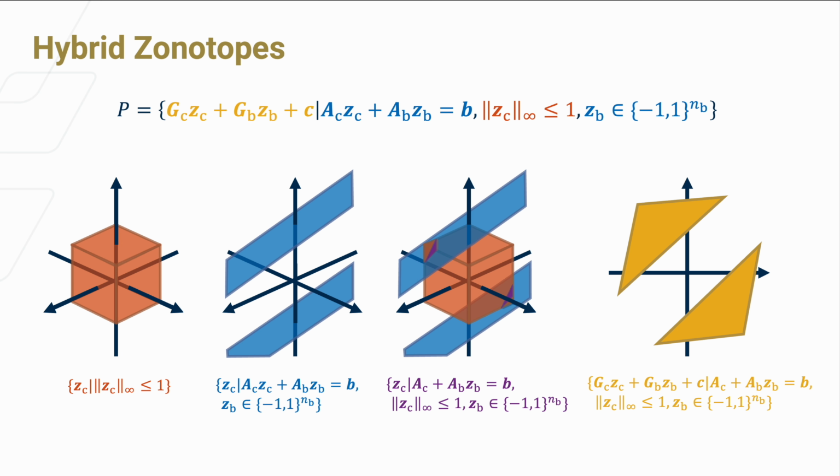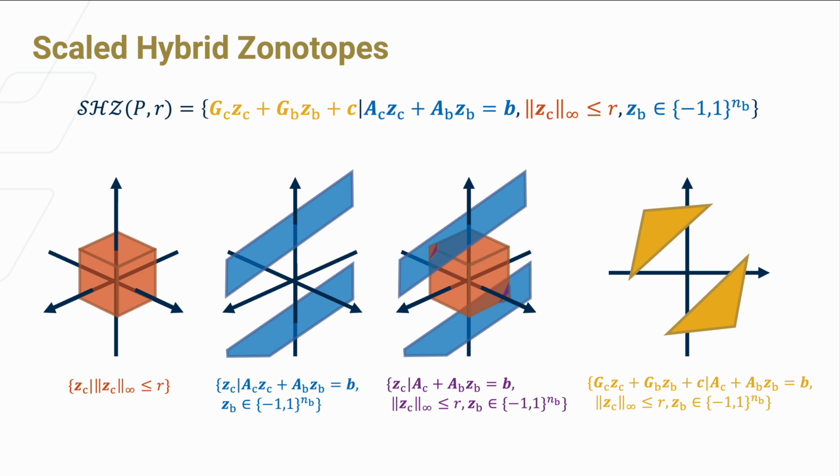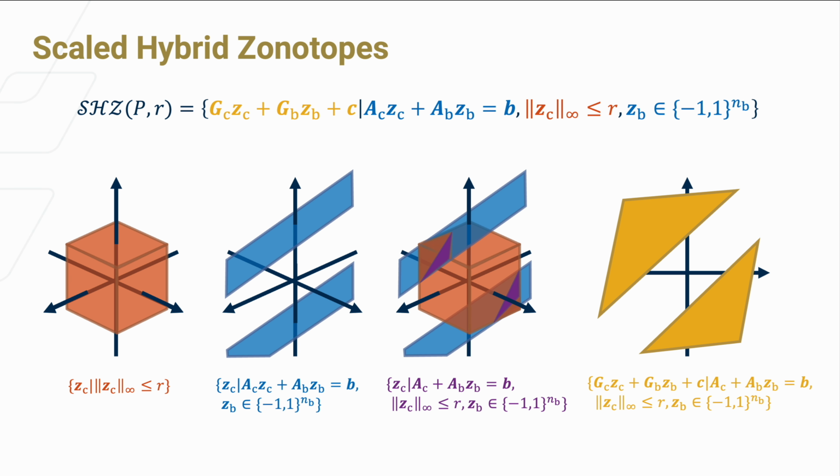Well, let's look back at the formulation for hybrid Zonotope. In our method, instead of using hybrid Zonotopes directly, we propose a new concept called scaled hybrid zonotopes. Basically, instead of having an upper bound of 1 in the infinity norm, we parameterize it with a scaling factor r. This means if r is less than 1, we're shrinking the hypercube and therefore shrinking the hybrid zonotope set. If r is larger than 1, we're enlarging the hypercube and therefore enlarging the hybrid zonotope set.